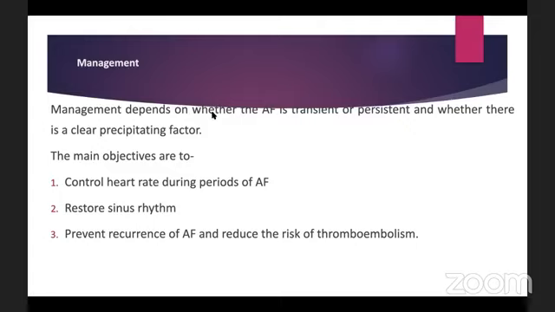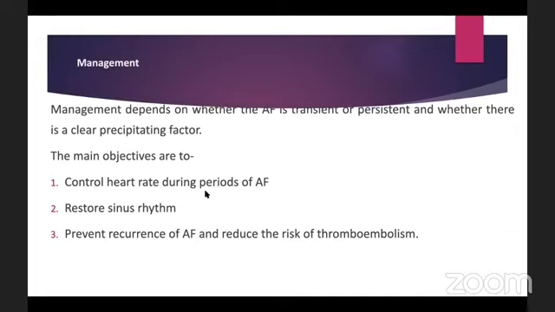And if it's not that case, then we need to find out what type it is, if it's paroxysmal or persistent, and then we treat according to three main objectives. One is the rate control, second is the restoration of the sinus rhythm, and the third is prevent recurrence of atrial fibrillation and reduce the risk of thromboembolism.